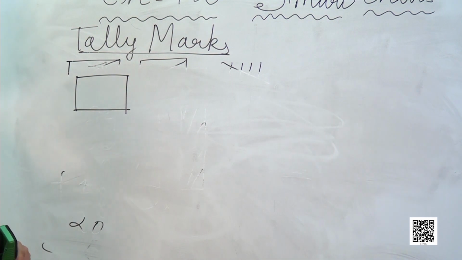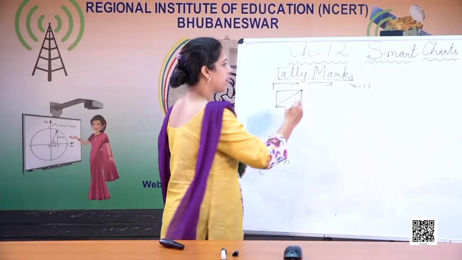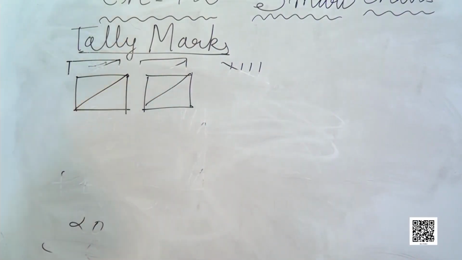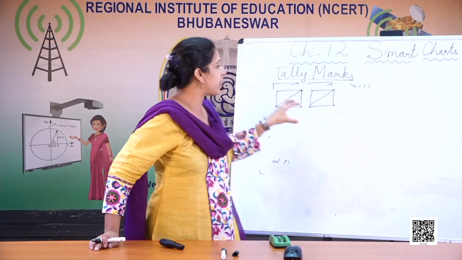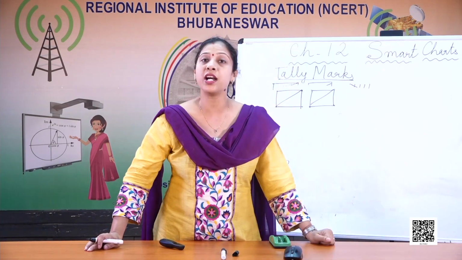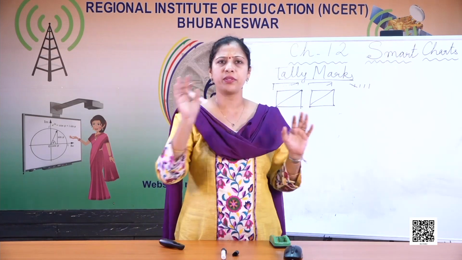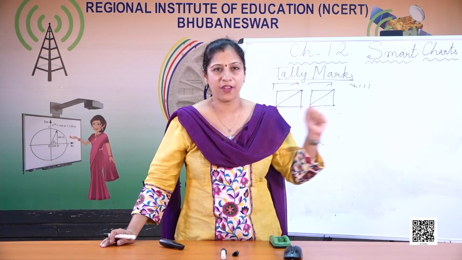When the fifth one crossed, then she did like this. Again she moved to the next cycle. 1, 2, 3, 4, 5 and so on. She doesn't have to count and remember the numbers. She could just draw the pictures and she could count it later on for the final calculation. So she made a table and counted everything for half an hour and put a tally mark for each vehicle.